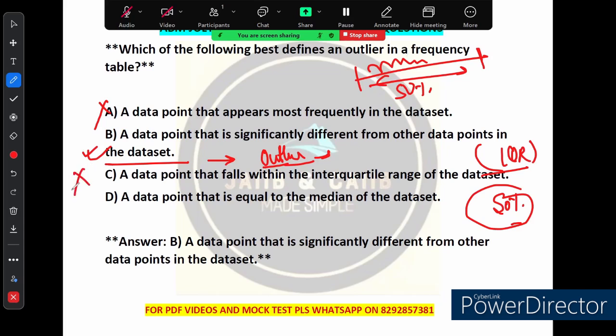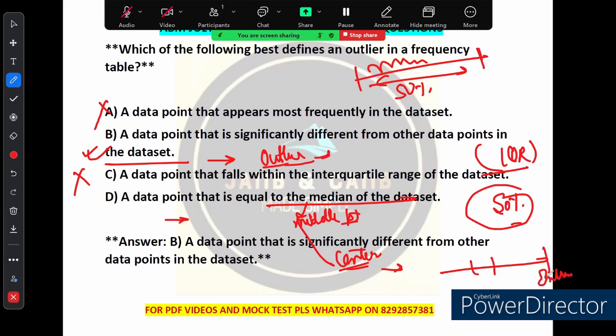Option D says that it is a data point that is equal to the median of the data set. So what is the median? Median is the middle point. As the name suggests, median is the middle point of the data set, and it represents the center. An outlier is an extreme value. Again, I am telling you, it is not the middle value, it is the extreme value, right? So this option is incorrect as well. So the correct answer is option number B.